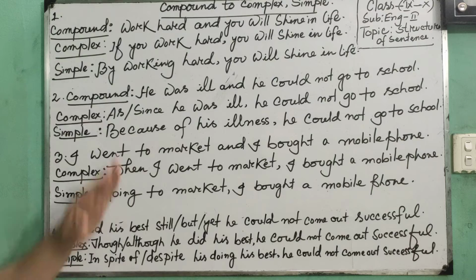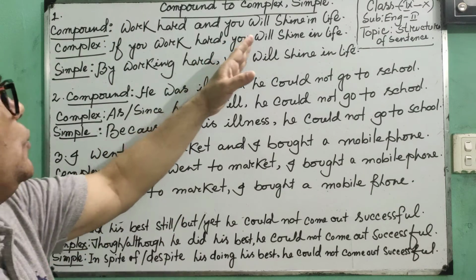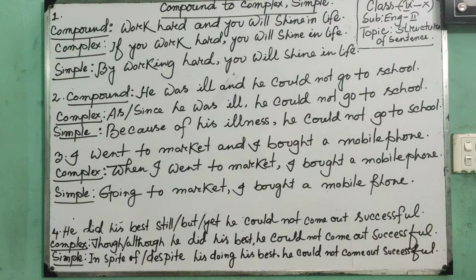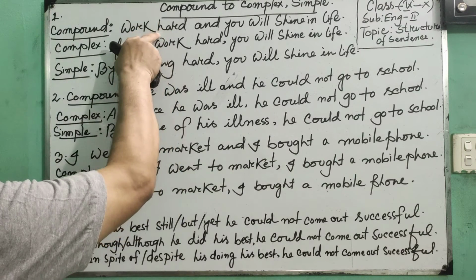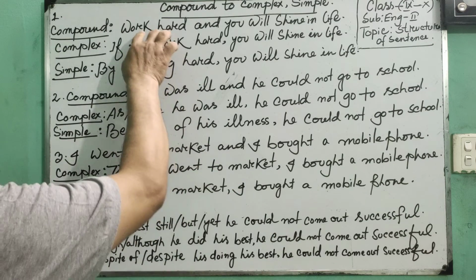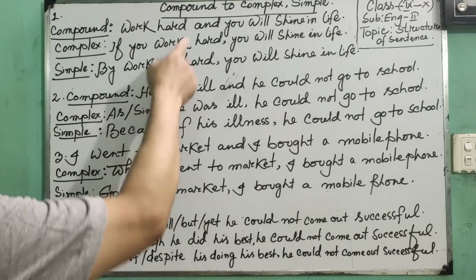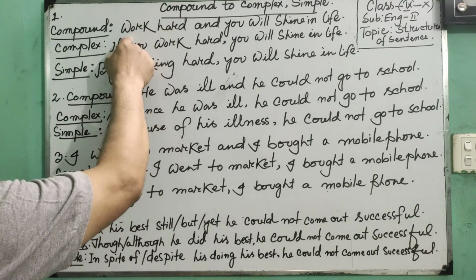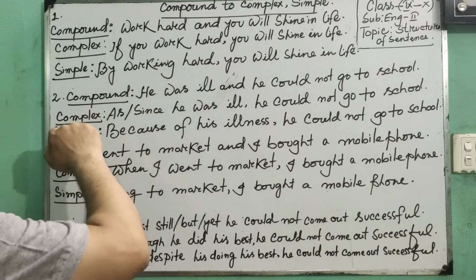My dear learners, look at question number 1. Compound sentence: work hard and you will shine in life. Dear learners, work hard, this is an imperative sentence. According to kinds of sentence, it is imperative. Before the conjunction it is the principal clause.